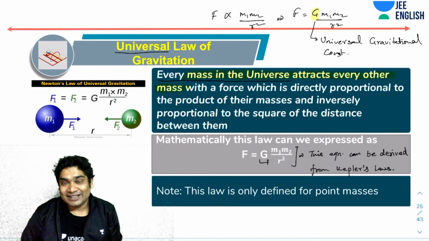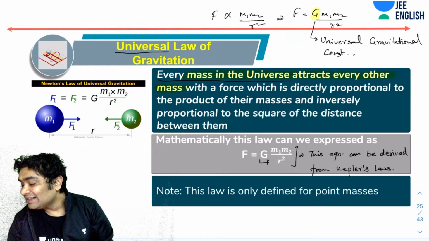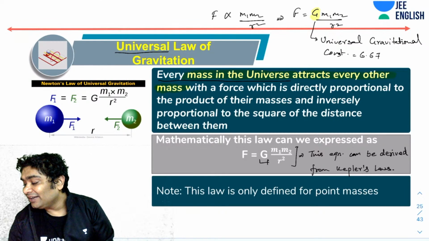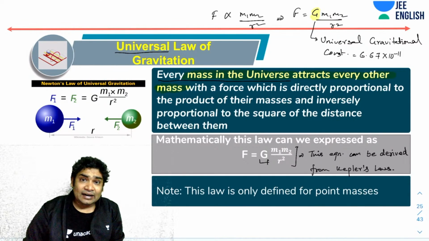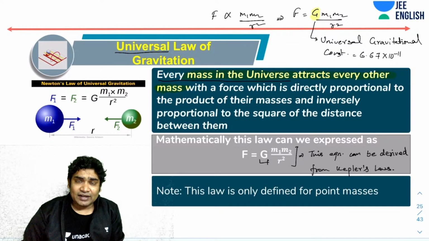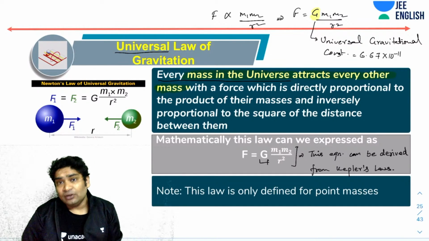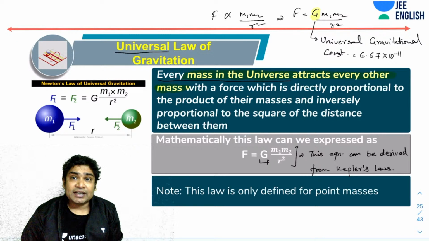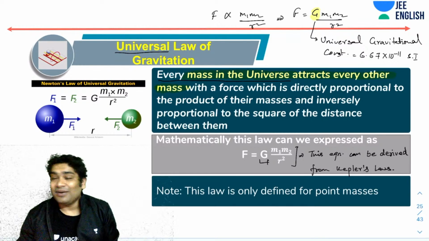We will talk about his experiment and how he found the value of capital G. So today we know that the value of capital G is 6.67 times 10 to the power minus 11. In the 1700s, I think, Cavendish was able to find the value. He gave a pretty accurate value. The value that he predicted was 6 times 10 to the power minus 11, which was an amazing observation considering the time at which it was made.